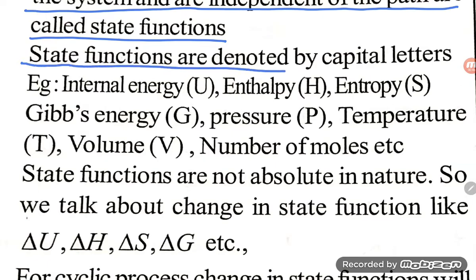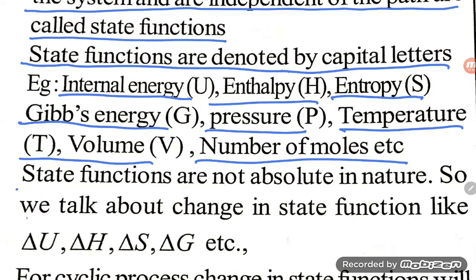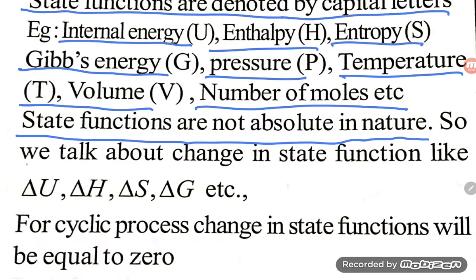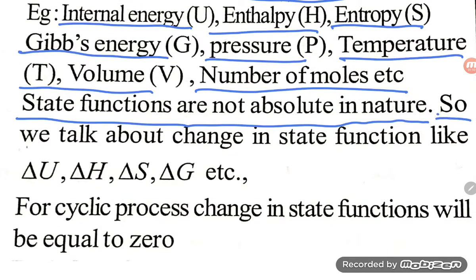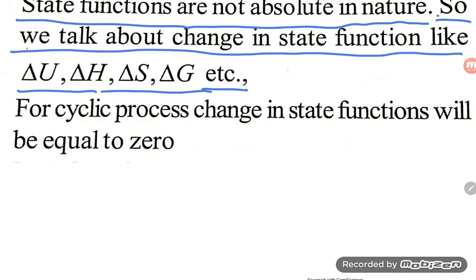State functions are denoted by capital letters, like internal energy, enthalpy, entropy, Gibbs energy, pressure, temperature, volume, number of moles, etc. State functions are not absolute in nature. So we talk about the change in state function, like delta U, delta S, delta G, etc. For a cyclic process, the change in state function will be equal to 0.